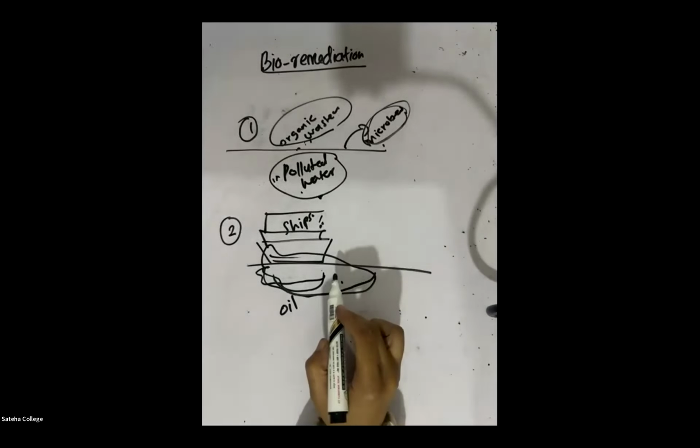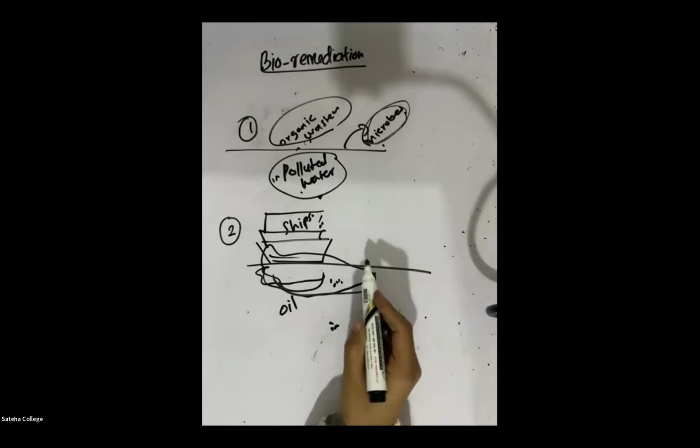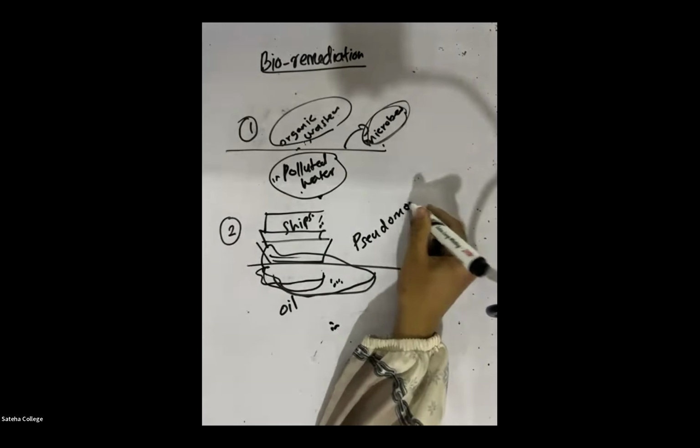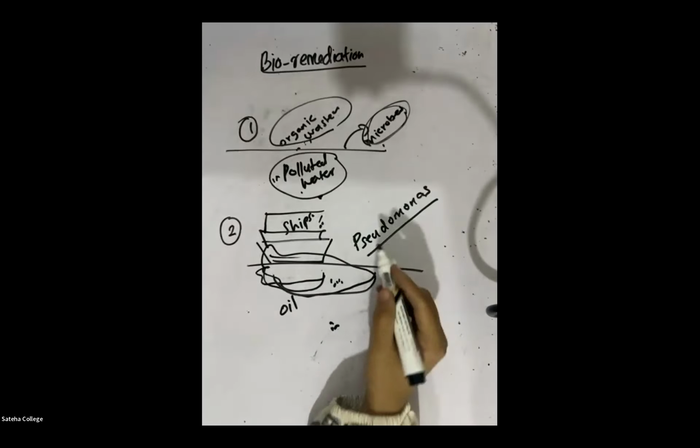So to remove the oil from the ocean, they use a bacteria called Pseudomonas. What's the name of the bacteria? Pseudomonas.